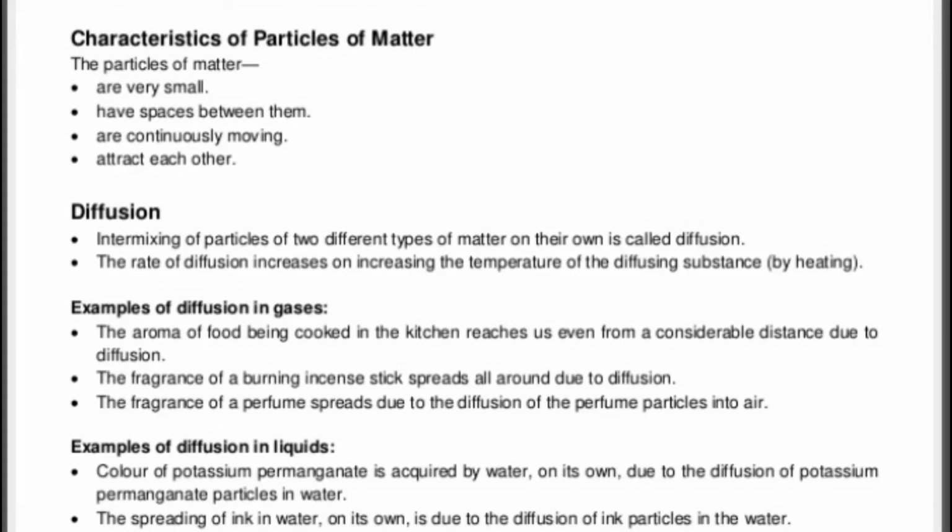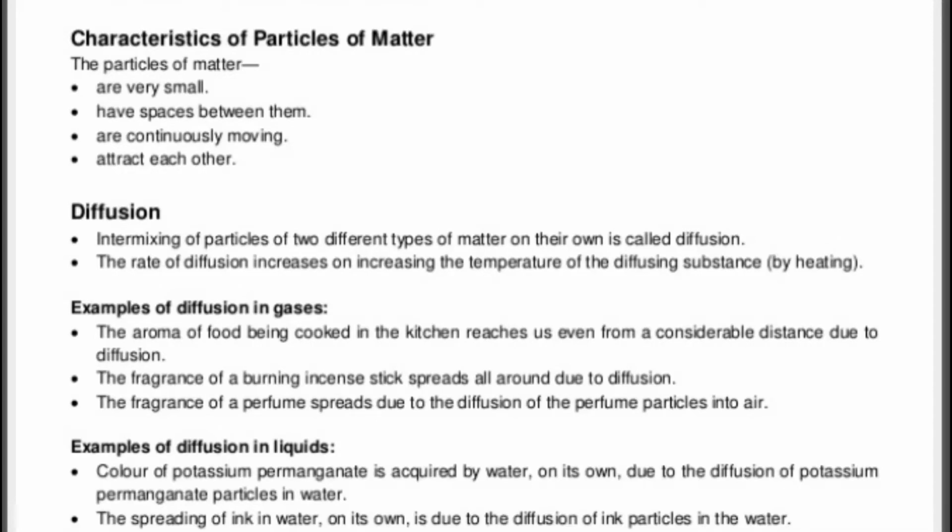Now, what is diffusion? Intermixing of particles of two different types of matter on their own is called diffusion. The rate of diffusion increases on increasing the temperature of the diffusing substances. By which method? By heating.